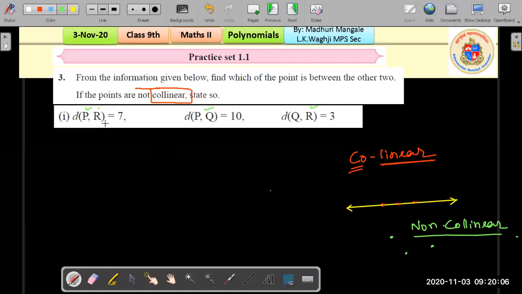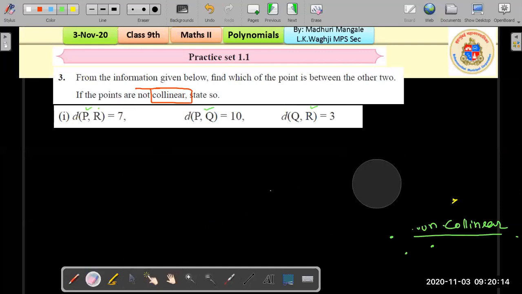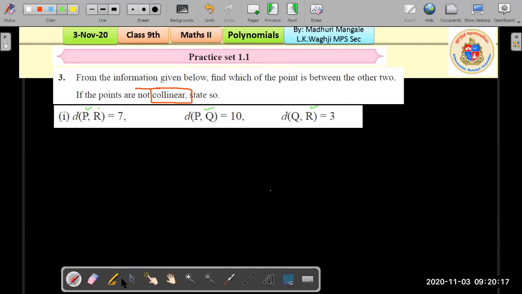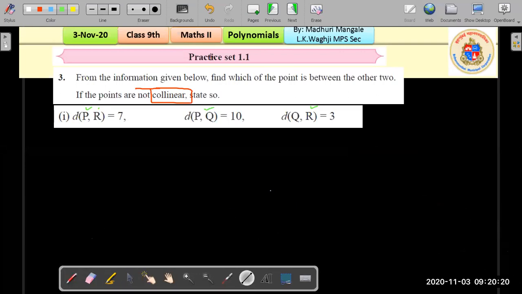We are first given that the distance PR is 7. So how are we going to solve it? We are first going to draw a line. Okay, we just try to construct it. We start with the line which has the highest distance. So PQ is the highest. We draw out P over here. This point is P, this point is Q. So the greatest distance, which is 10, is PQ, right?